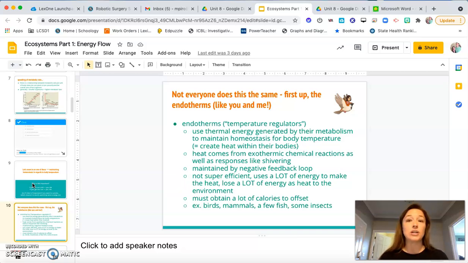Things like reproduction get put on hold as energy levels drop because the body can't afford to spend the energy on reproduction when it's trying to survive. So things that aren't necessary get put on hold until more energy is available. So the consequences of energy deficiency can be pretty severe. Everything from not reproducing, which is not good because remember our goal is to survive and reproduce, all the way down to not surviving, which obviously is not good.